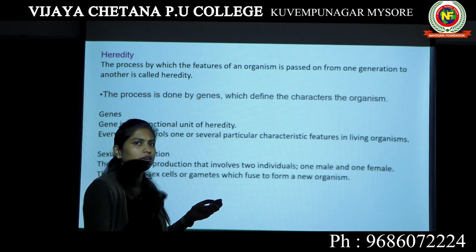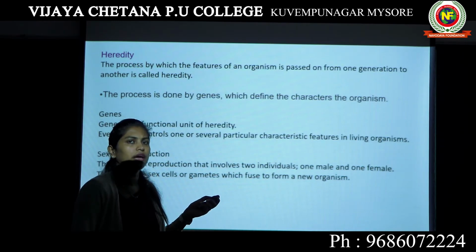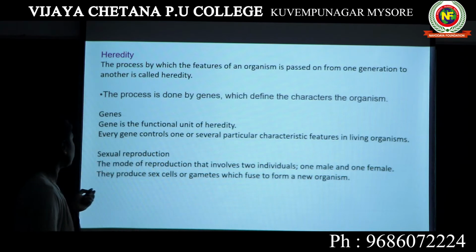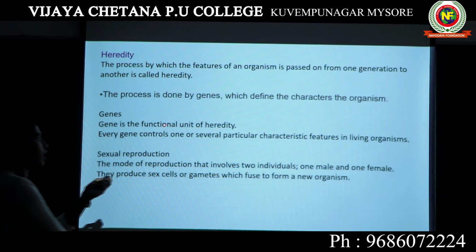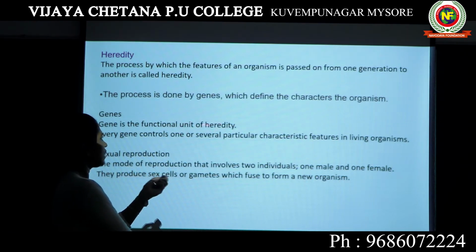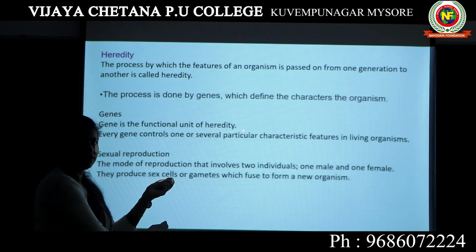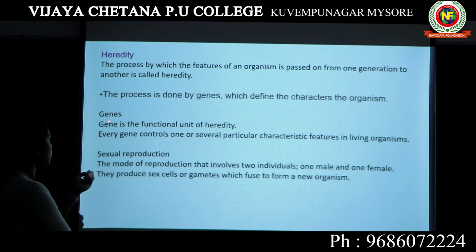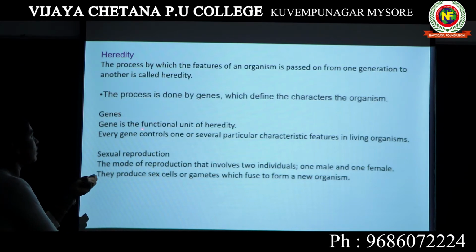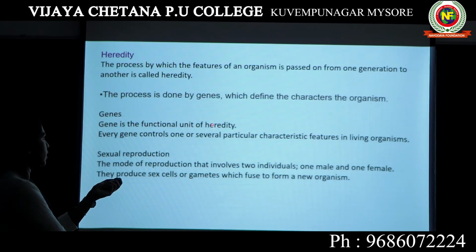Genes decide which character an organism must have. So what is a gene? Gene is the functional unit of heredity, responsible for transferring the characters from one generation to another.